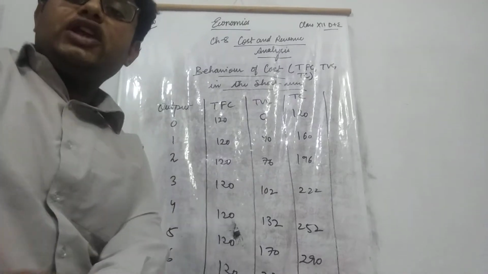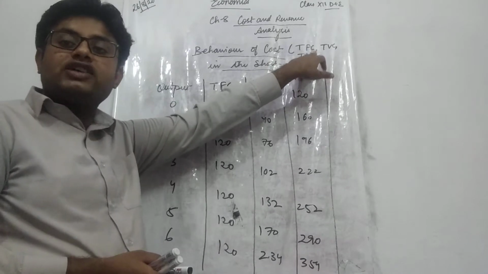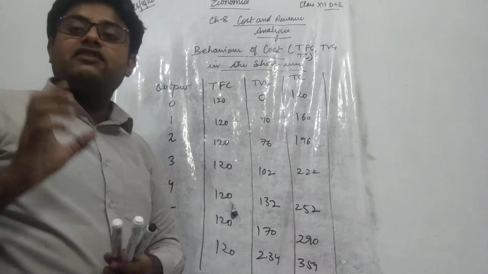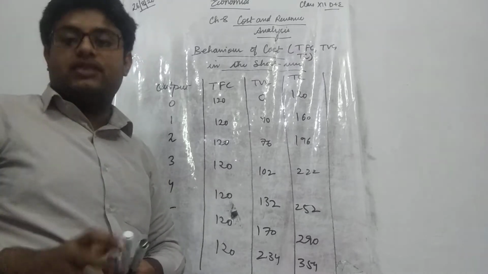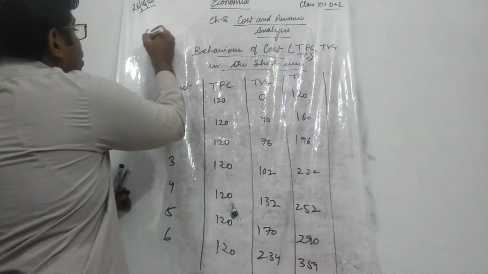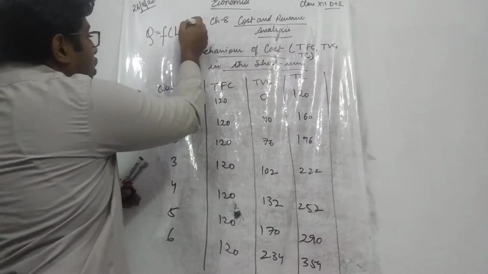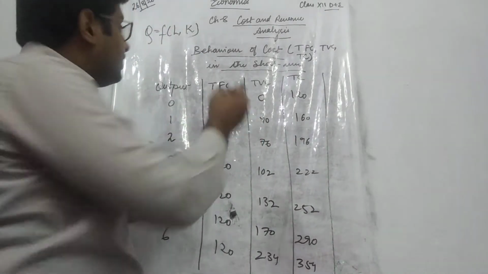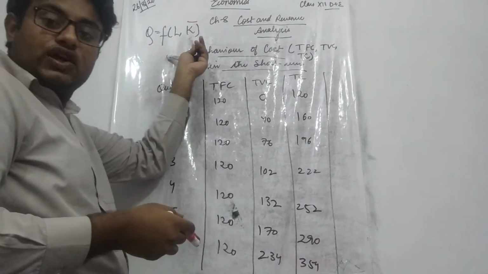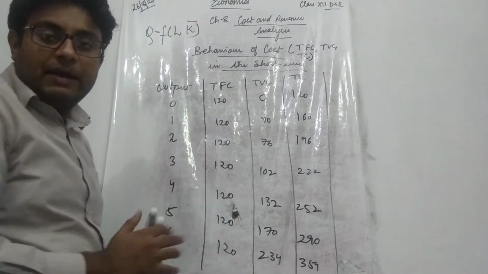So students, we are going to discuss the behavior of the cost, that is your total fixed cost, total variable cost and total cost in the short run. Remember that we are focusing upon the short run only. And what is the short run? In the short run, the output depends upon the factors, a constant factor and a variable factor. Since we have taken two input model and we have assumed that capital is constant and labor is variable. Alright, now we will study what happens.